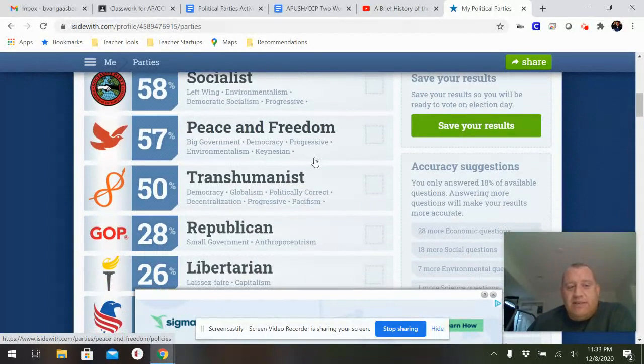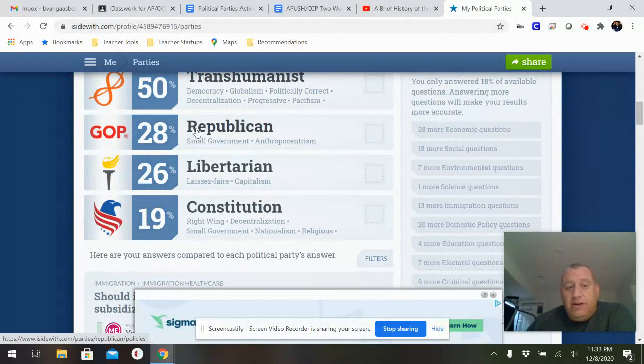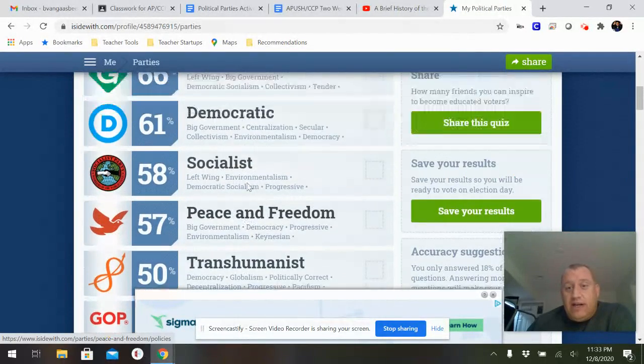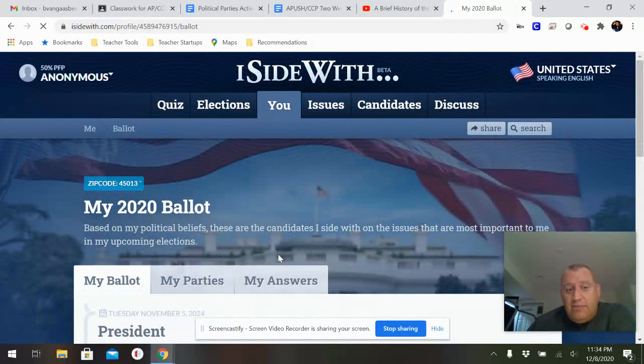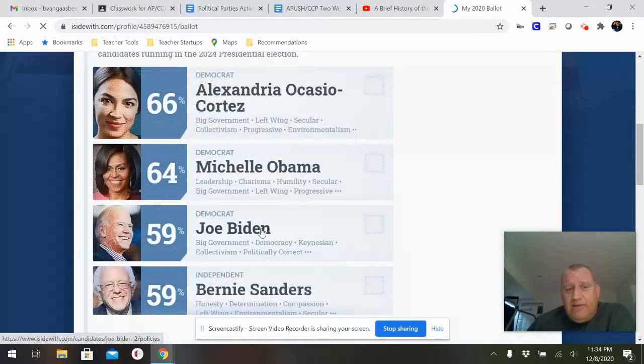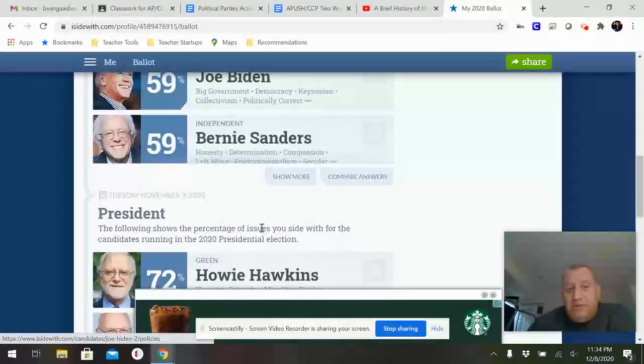Now, obviously, the top two parties are the Republicans, who are the GOP, and the Democrats, who are the D here. But the rest of the political parties here, you can look through. If you've always wanted to know what a libertarian is, you can certainly look into that. They're going to give you all kinds of resources. You can look at your answers again to see how they work out. And of course, you can look at my ballot. And my ballot would tell me that if these people were running based on my results, these are the people I would probably agree with.